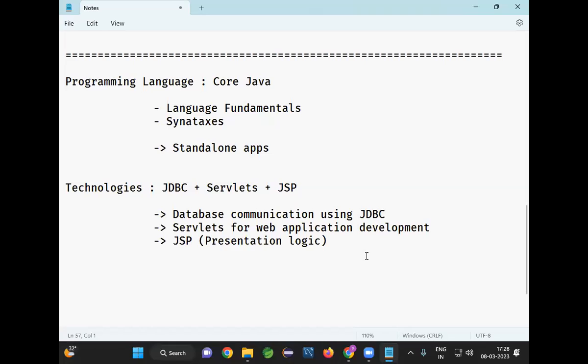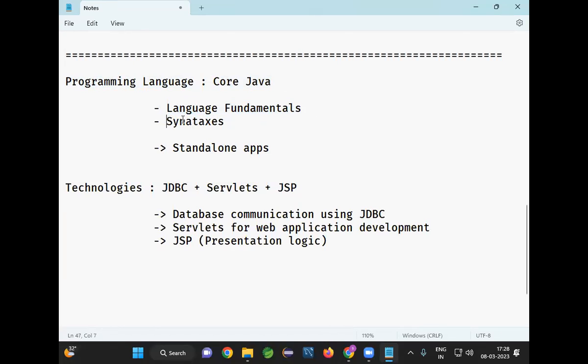Now, as a Java developer, if you want to get a job in the industry, programming knowledge is required. A programming language is required. We are choosing Java as our programming language. So core Java we have completed already, right? In core Java, we understood language fundamentals.